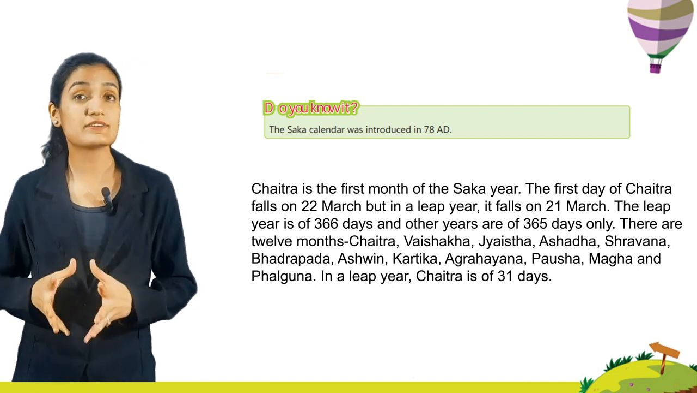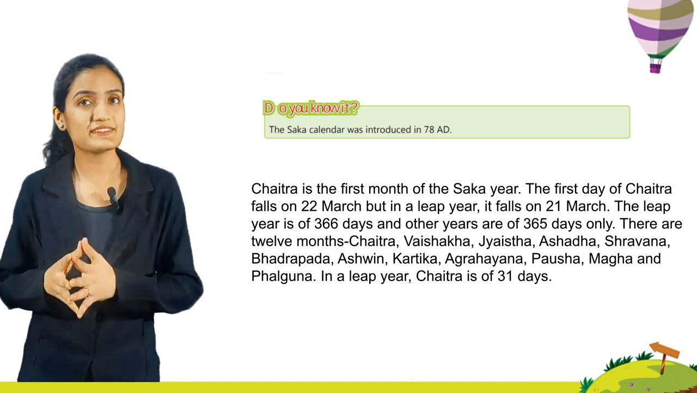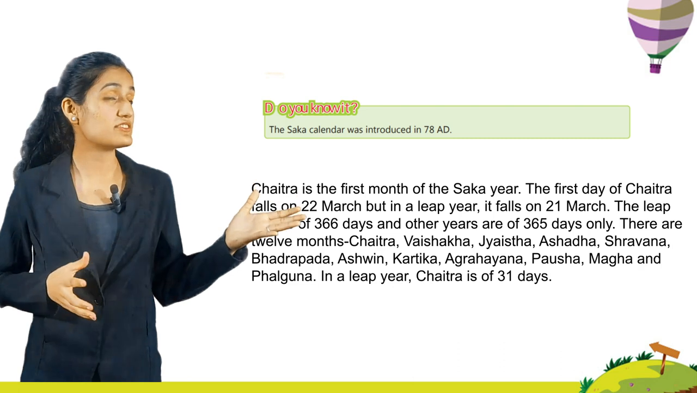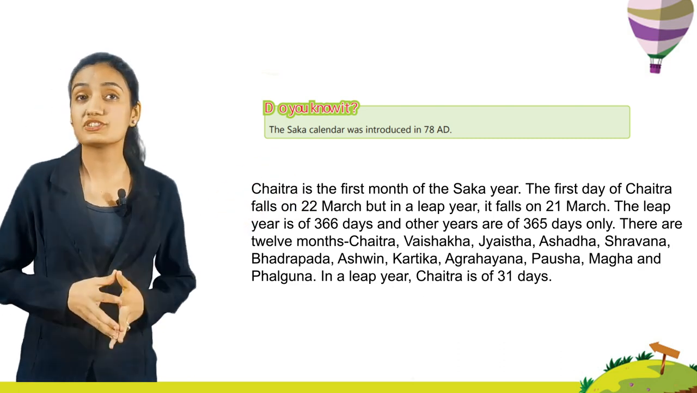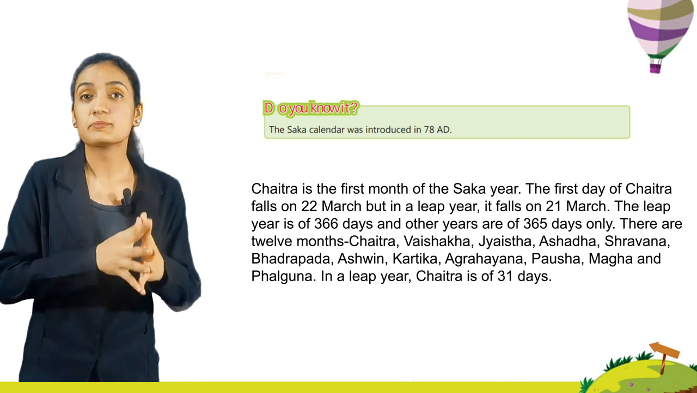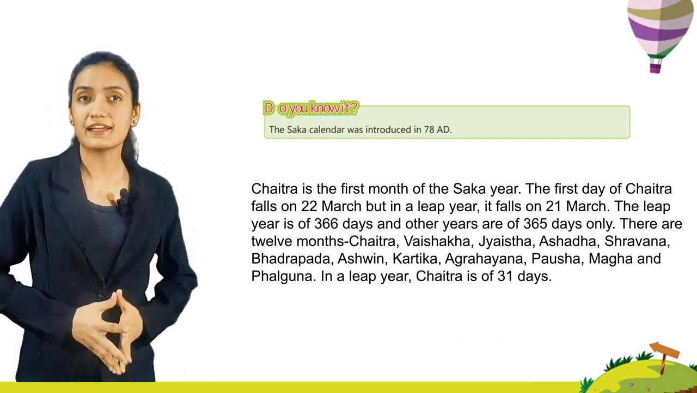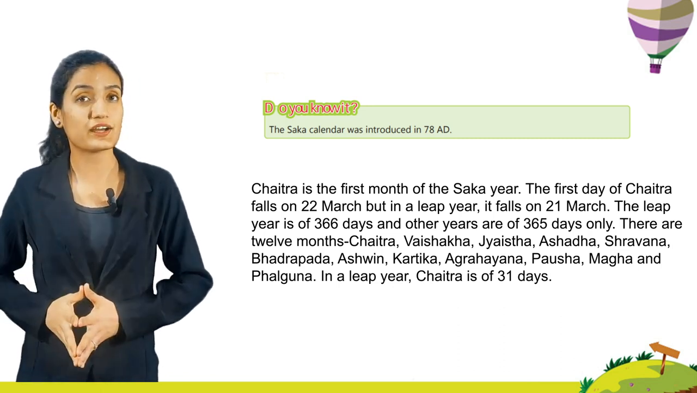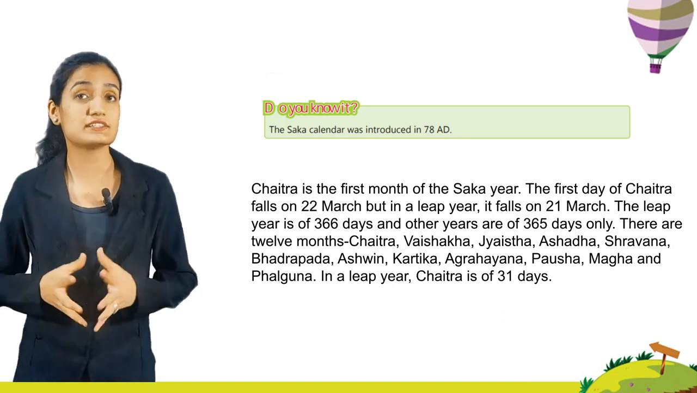The leap year is of 366 days and the other years are of 365 days only. There are 12 months: Chaitra, Vaishakha, Jyestha, Ashadha, Shravana, Bhadrapada, Ashwin, Kartika, Agrahayana, Posha, Magha and Falguna. In a leap year, Chaitra is of 31 days.